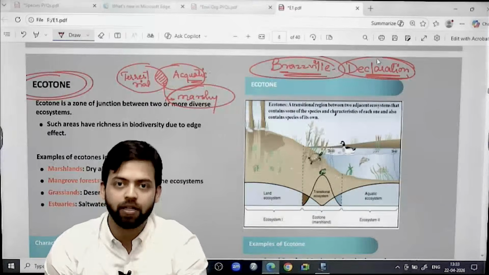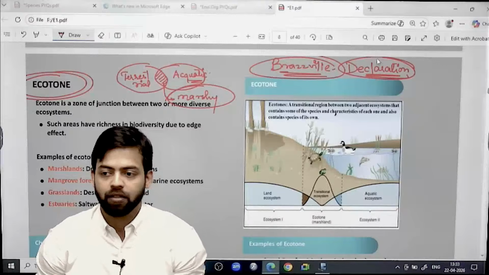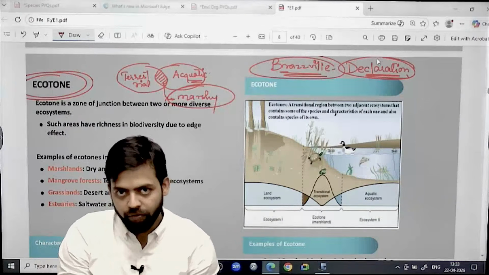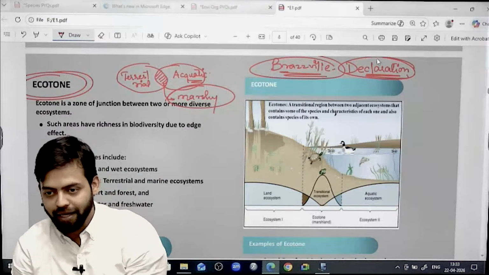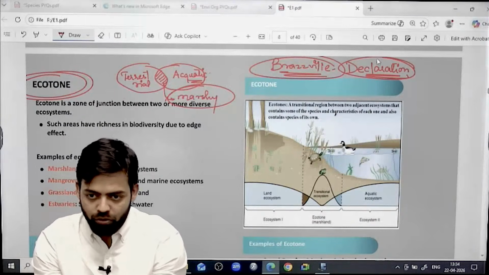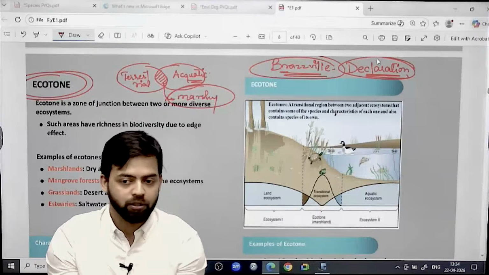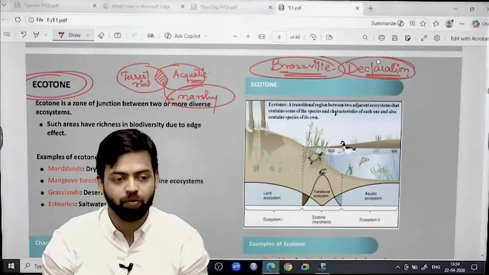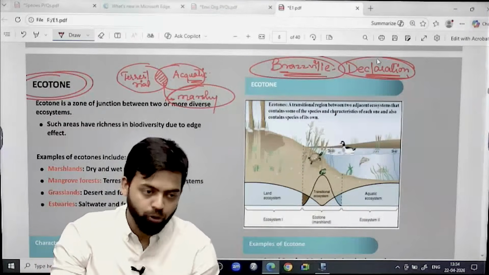Because of this particular scenario, ecotone. In ecotone, we know that there is edge effect. What is edge effect? Because of the edge effect, one type of ecosystem, one type of biome is ending, another type of biome is going to start. So in ecotone region, usually there is more diversity in terms of species. More species diversity is there. Biomass production is more, right? So this is a very, very rich region. That's why there is focus in this type of region.